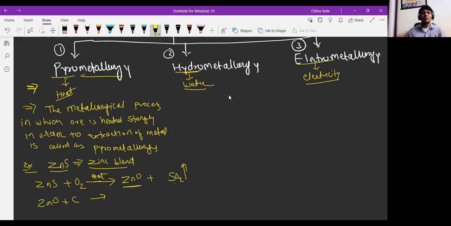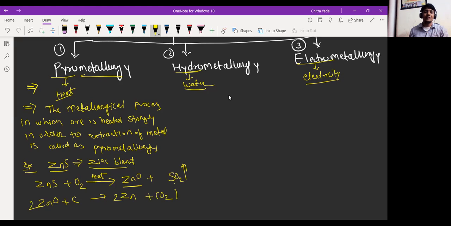It is a very long process and you will understand it in higher classes, don't worry. We are not going to study that much depth because it is part of 12th class and we are in 8th. Then ZnO is again treated with carbon to form zinc and carbon monoxide. If we use an excess amount, then carbon dioxide will be released.